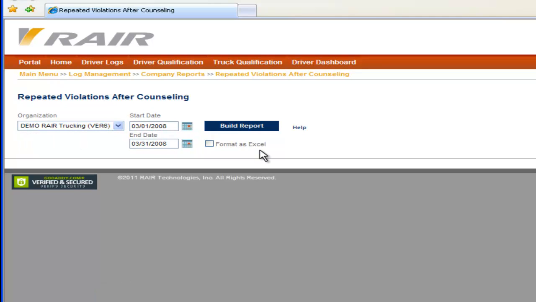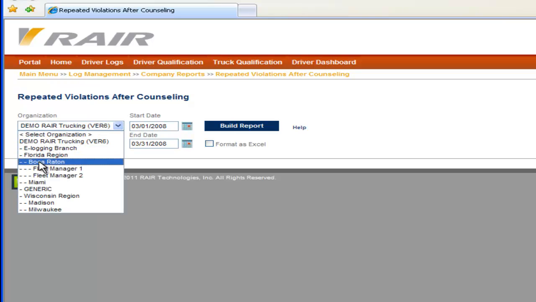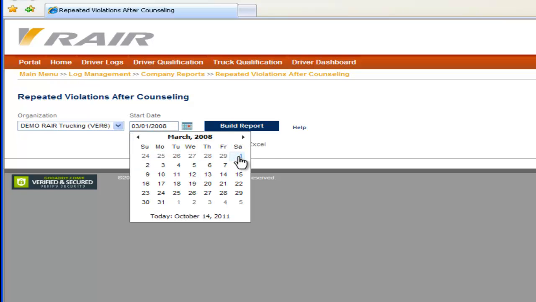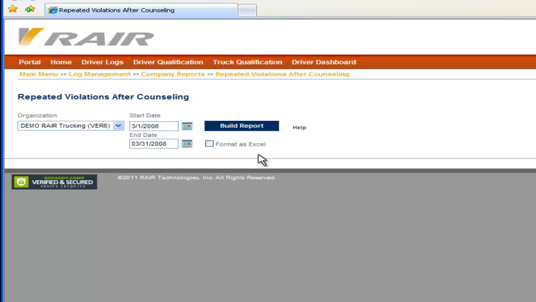This is WRAIR's repeated violations after counseling page. Here you have your organization, which we're looking at our demo WRAIR trucking account today. Remember that you can build this report by a particular region or location that's set up in this system. We'll also be looking for our demo time frame of March of 2008. Remember that you can always change those either by typing in your start and end date fields or using your calendar icon. The last option you have is to format this report as an Excel spreadsheet.